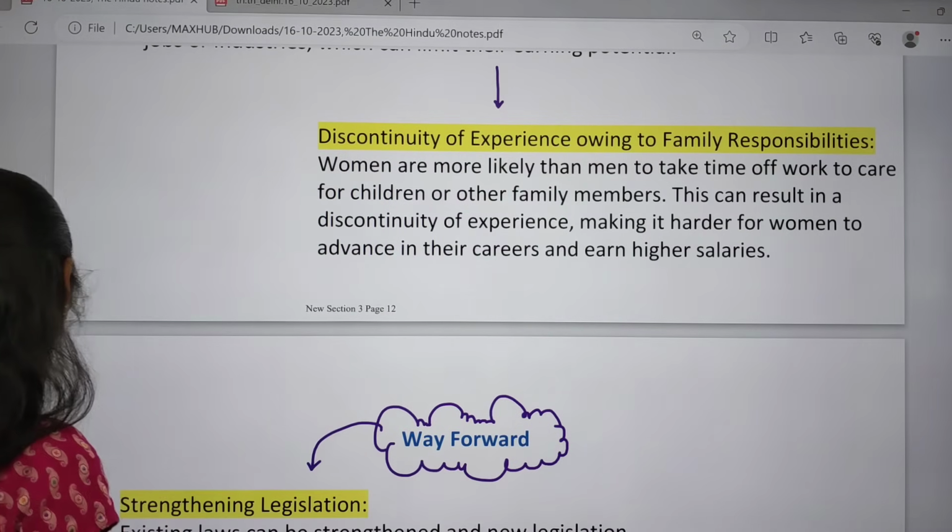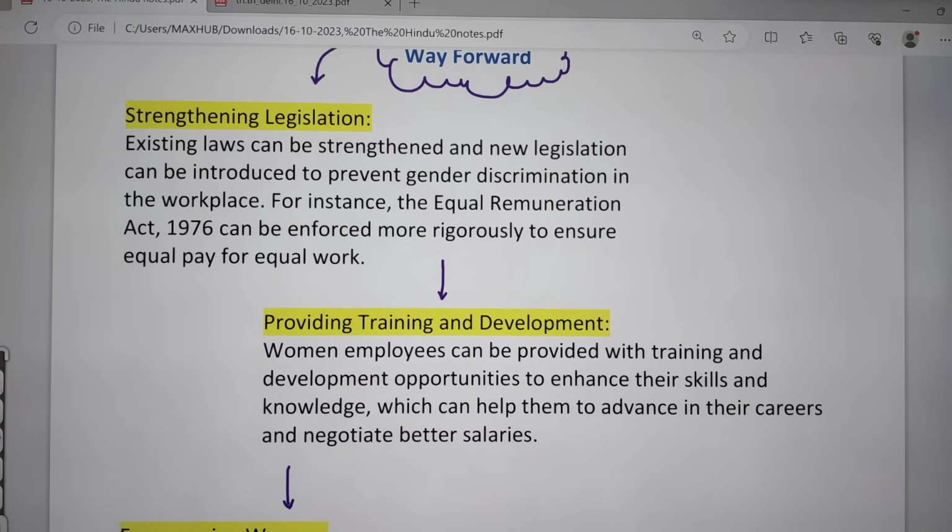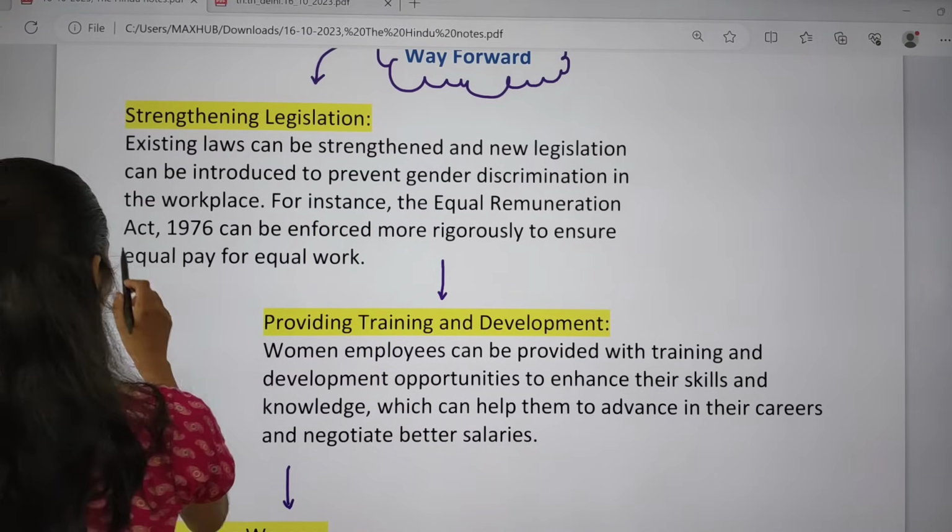And what can be done here? We can strengthen the legislation. For example, like the Equal Remuneration Act we have from 1976.